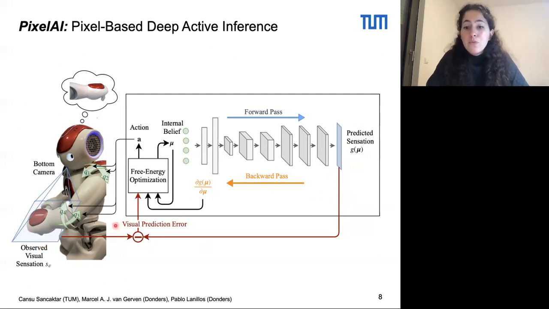And then we use the visual prediction error to perform free energy optimization and update our internal belief values and/or generate action values. A very important component here is the orange term, the derivatives of the network output with respect to the network inputs, because they describe the transformation from the pixel domain to the joint space. And we can get this value by just performing a backward pass through the network, where the idea is the same as in backpropagation.